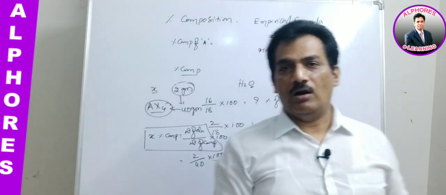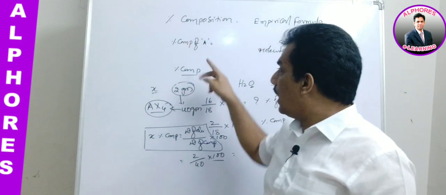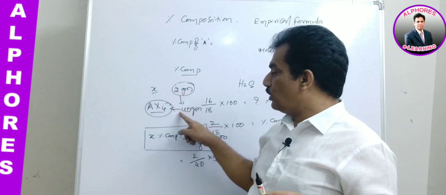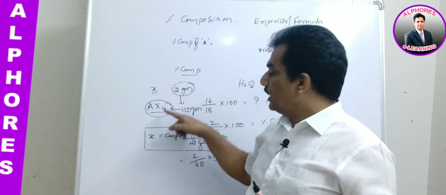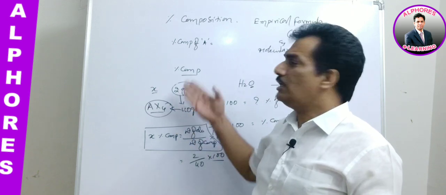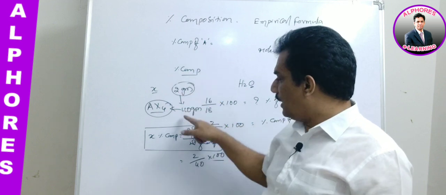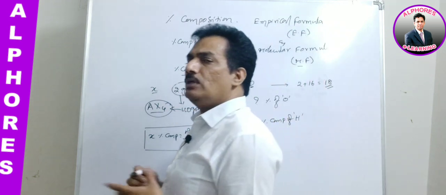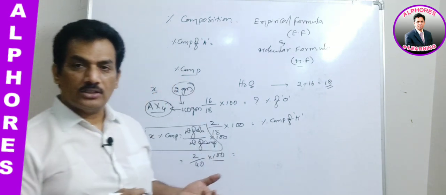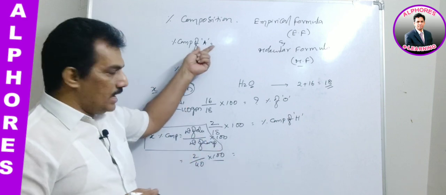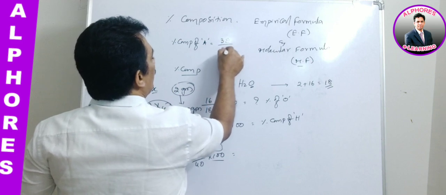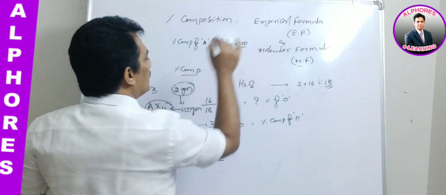Yes, you can, because even though the weight of A is not directly given, when X is 2 grams out of 40 grams of AX4, if we subtract that X weight from the total weight, the remaining is nothing but the weight of A. Out of these 40 grams, when 2 grams of X is present, how many grams of A is present? Automatically you can get it, 40 minus 2, that is 38. So 38 grams of A is present in 40. So the percentage composition of A is 38 by 40 into 100. Like that you can calculate.